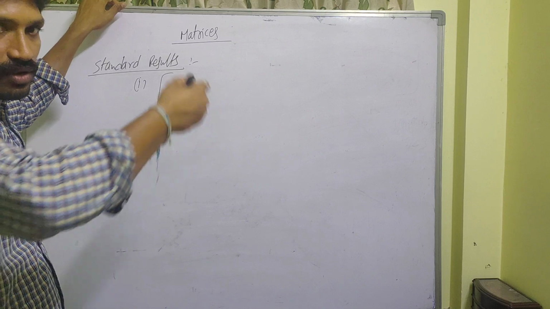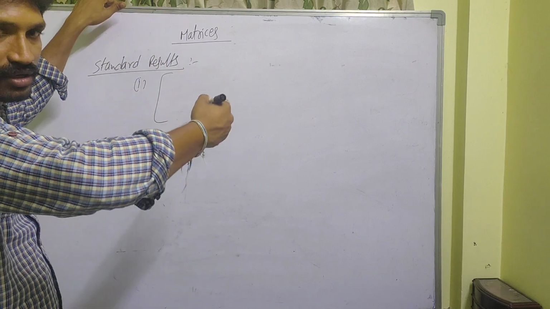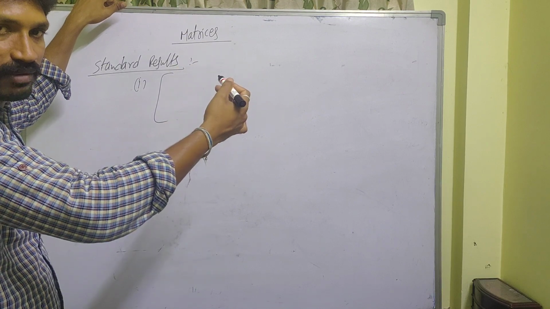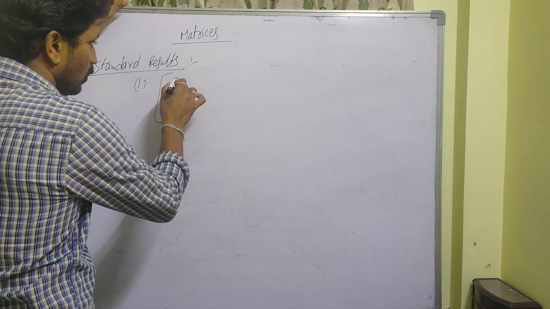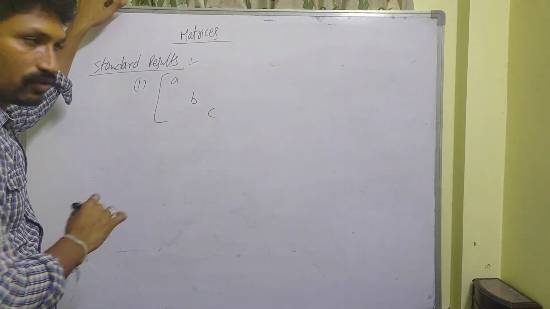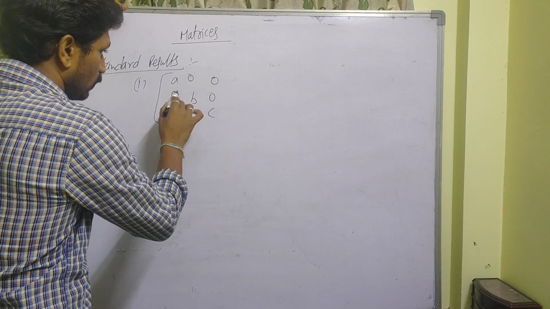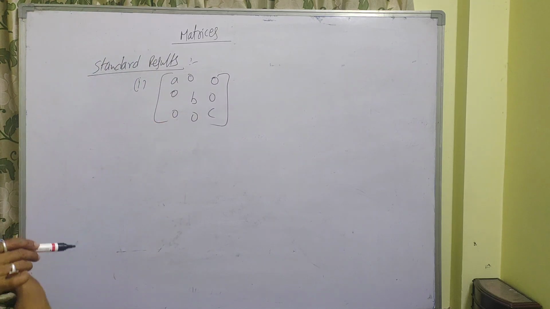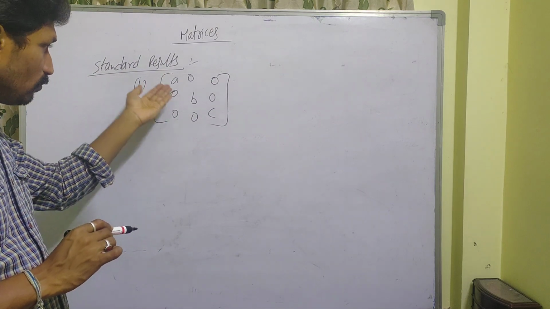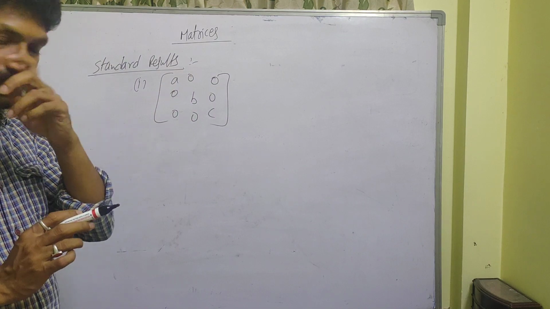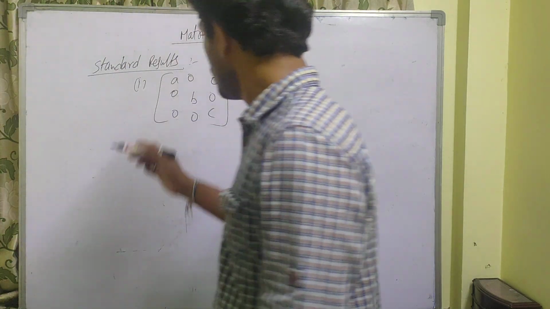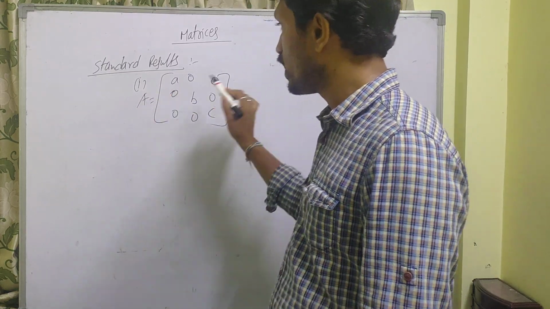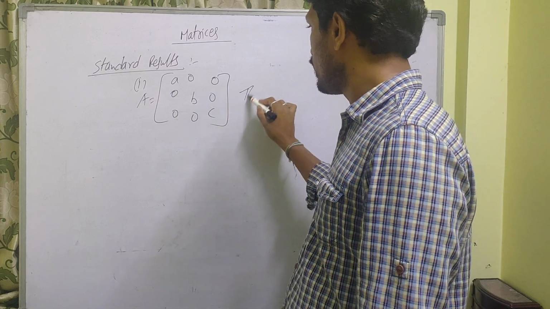Diagonal means we know very well, all principal diagonal elements are some elements, and except the principal diagonal elements, all of them are zeros. Let us take one 3 by 3 matrix. If you go for a diagonal matrix, so this is the 3 by 3 diagonal matrix. Except the principal diagonal elements, all are zeros. See, these are the principal diagonal elements. If the matrix is A equal to A 0 0, 0 B 0, 0 0 C, then